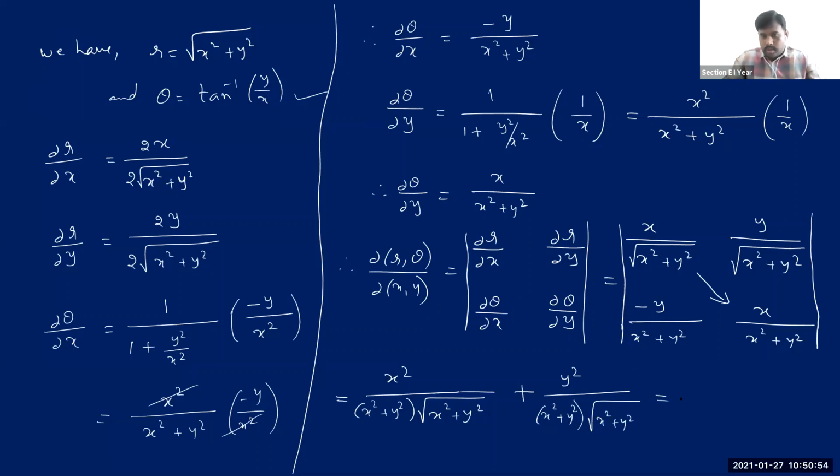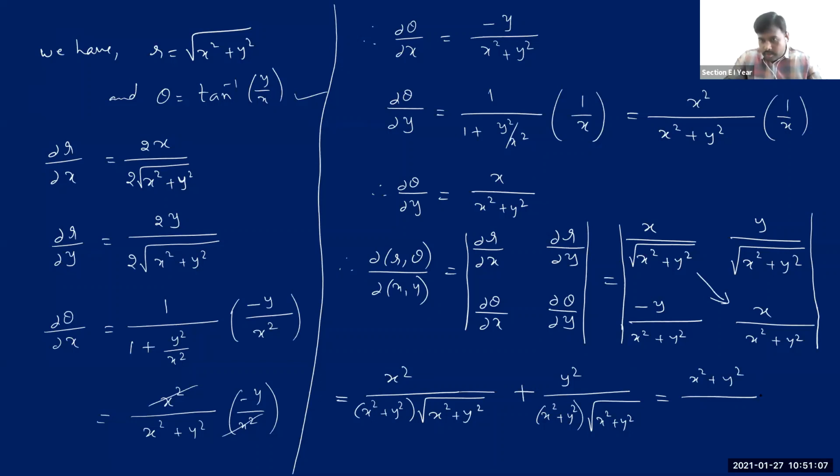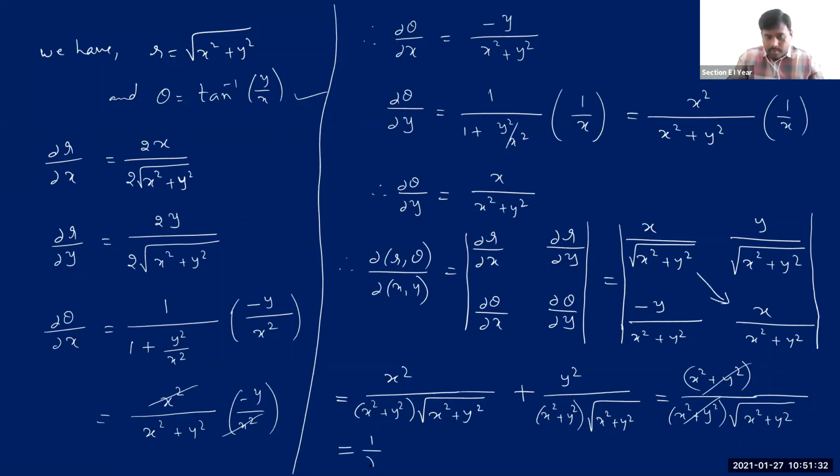This is equal to, see what you get here, any idea? 1 by root of x square plus y square. If you add these two, the denominator is the same here, so you get x square plus y square in the numerator, and already here is one x square plus y square in the denominator, multiplied by square root of x square plus y square. So these two can be cancelled out, and only this remains, 1 by under root x square plus y square. But what is this root of x square plus y square? It is r. So therefore, we can write this is equal to simply 1 by r.